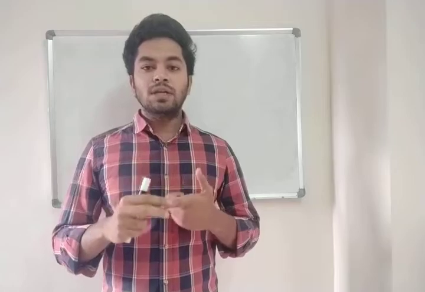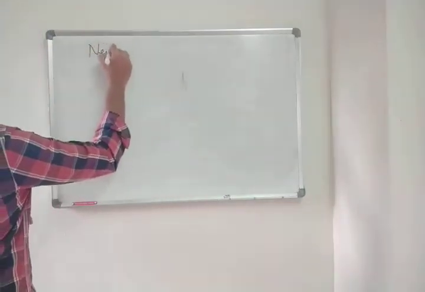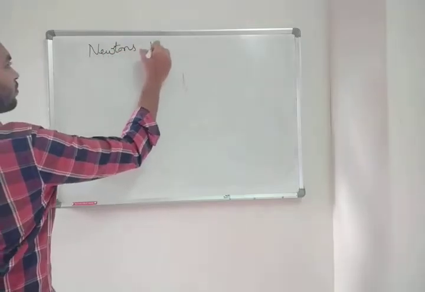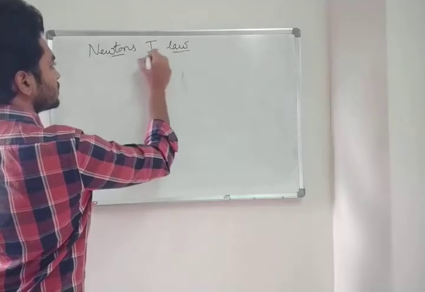So the first law. I'm going to write Newton's first law. What is Newton's first law?